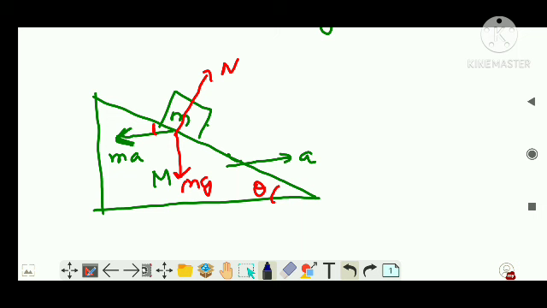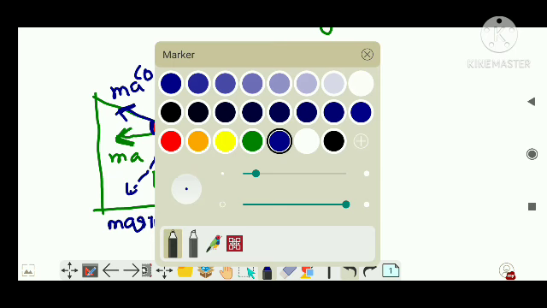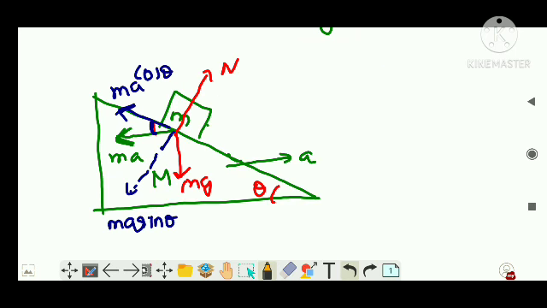that this component, along which this angle is theta, will be MA cos theta, right? So there is another perpendicular component coming here. This becomes MA sin theta, right? Now similarly, I can divide MG, right?